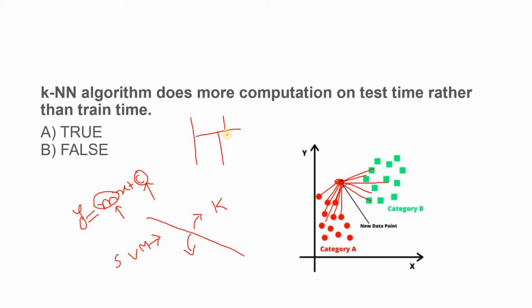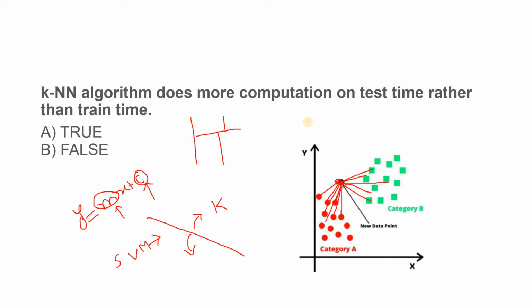When you are considering the KNN algorithm, it is doing nothing at training time. No computation, it is just storing the dataset in memory. But whenever a new data point comes for testing, that time it has to compute the distance to all other data points, then take the k nearest values, and based on that give the result based on mean or mode for regression and classification. So basically its whole computation is oriented towards test time.